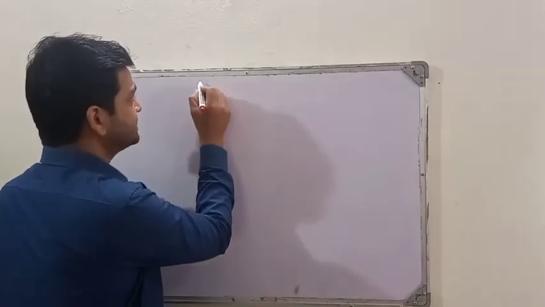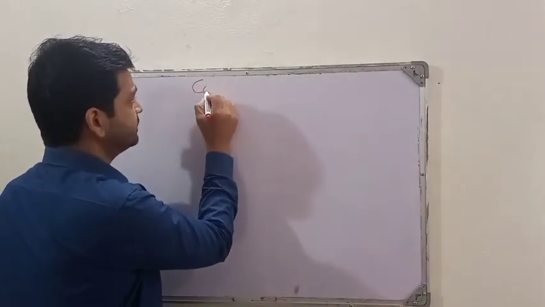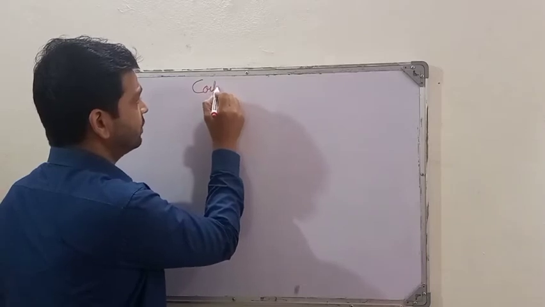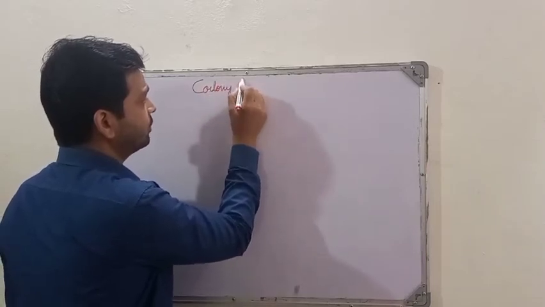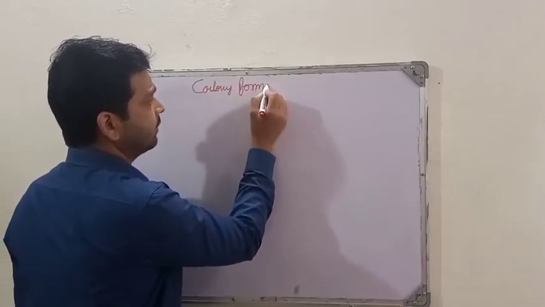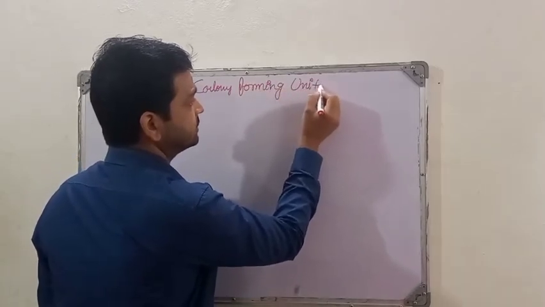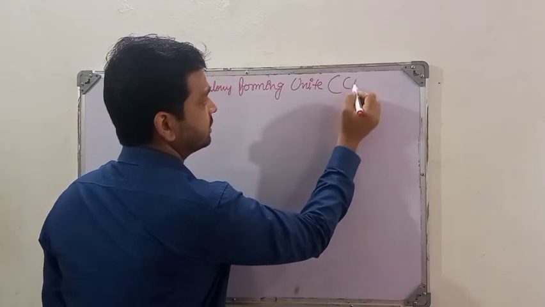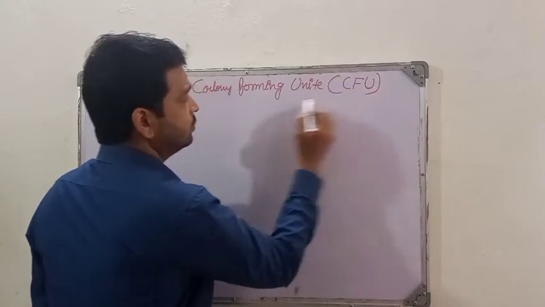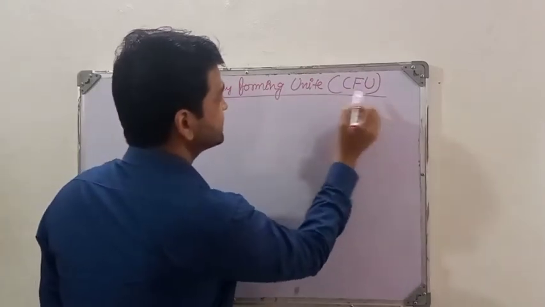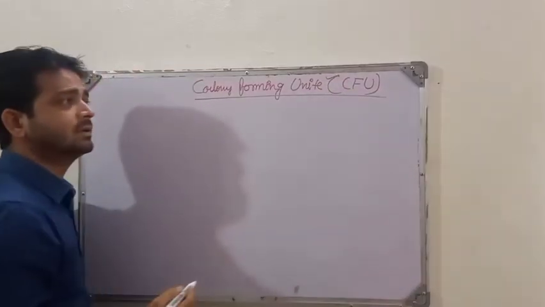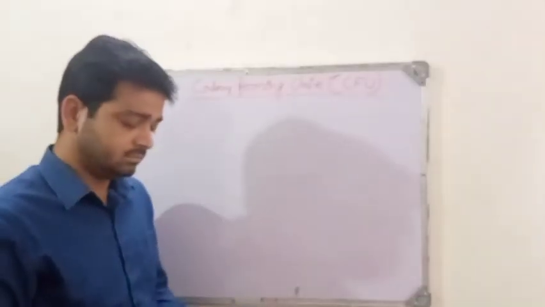So this CFU is very important, that is the colony forming unit, right? It is also called a CFU. So basically we want to know this CFU only in our culture growth, right?